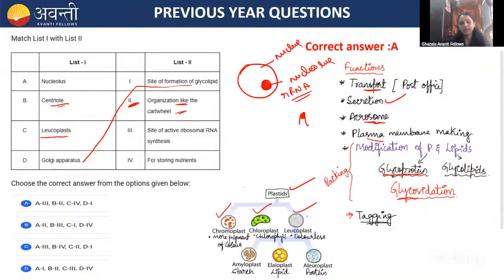And the leucoplast. The leucoplast is mainly helpful for the storing of nutrients. In the leucoplast, there are three types. It is very important. Amyloplast helps in the storage of starch. Elaioplast helps in the storage of lipid. And aleuroplast, storage of protein. Remember this, guys. Amyloplast, starch storage. Elaioplast, lipid storage. Aleuroplast, protein storage. So that's why the correct answer is A.